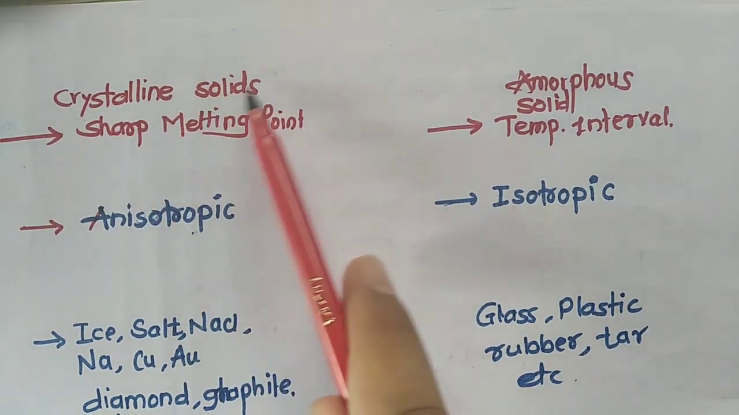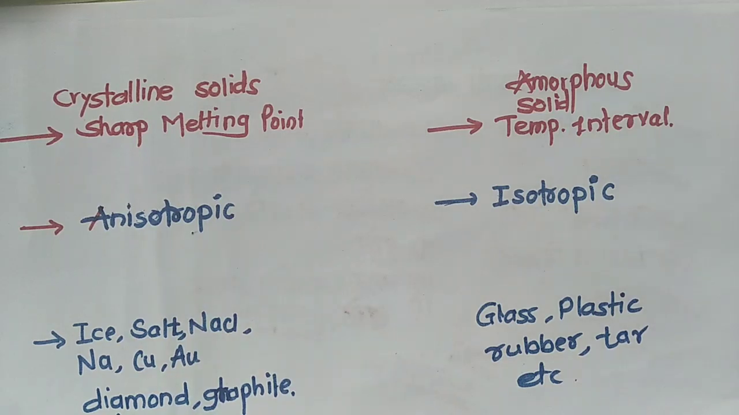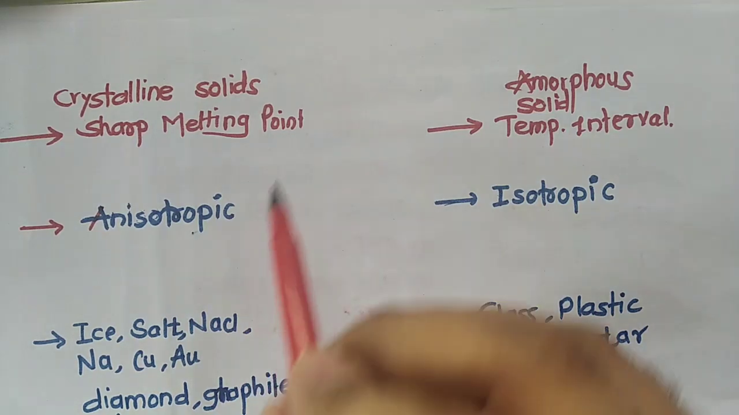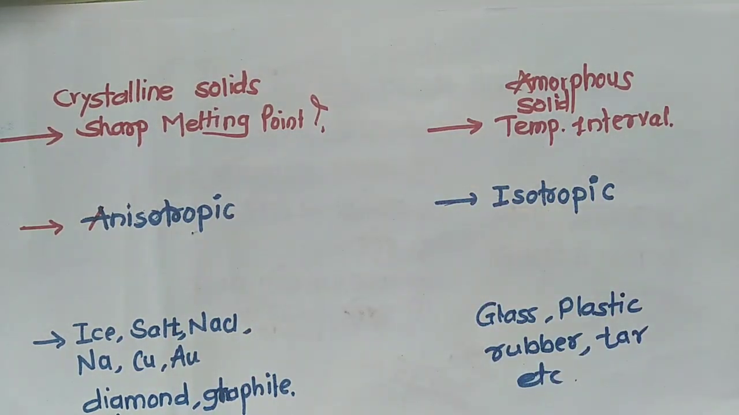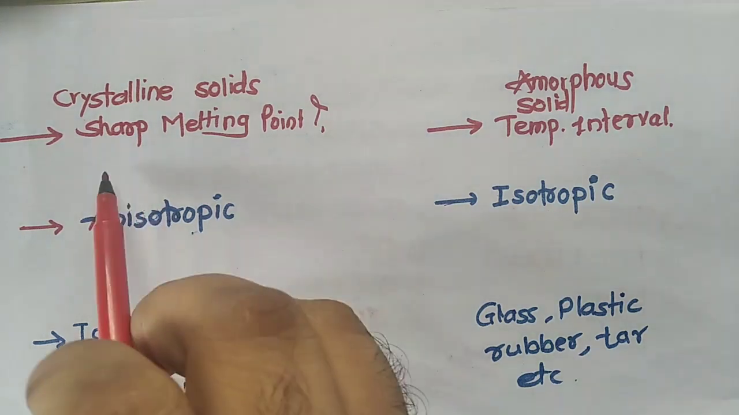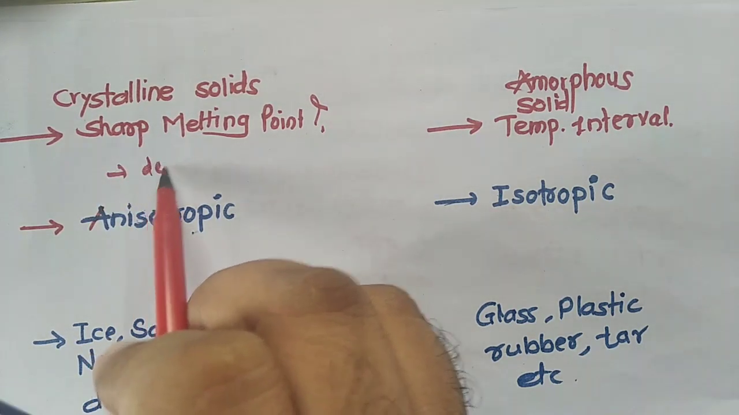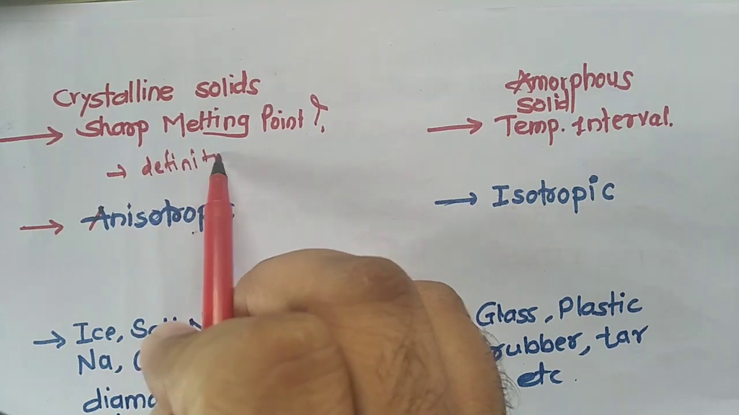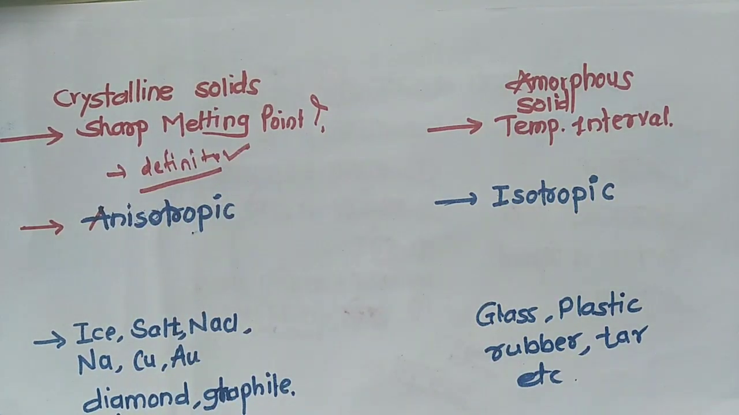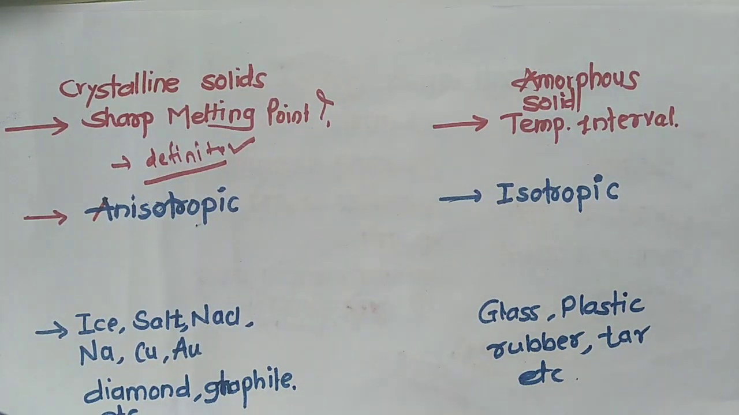Crystalline solids possess a sharp melting point. What is meant by a sharp melting point? It means the solid melts at a definite temperature. To melt at an exact temperature is the meaning of a sharp melting point.